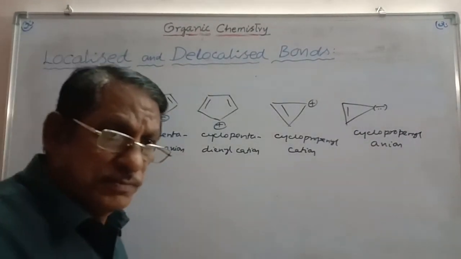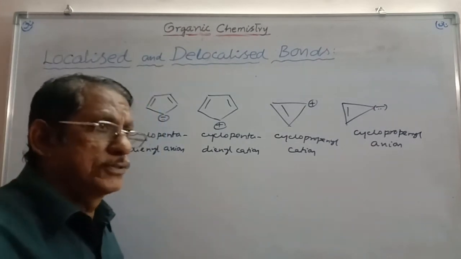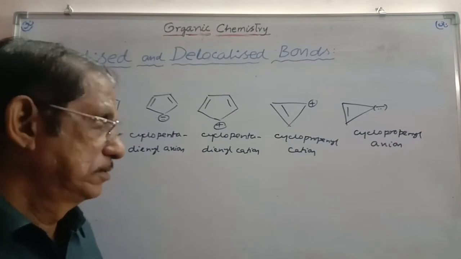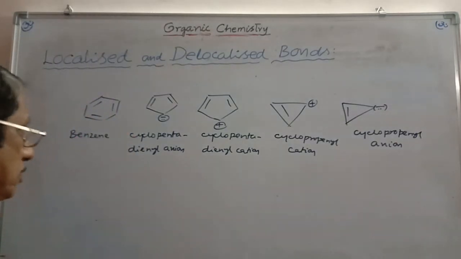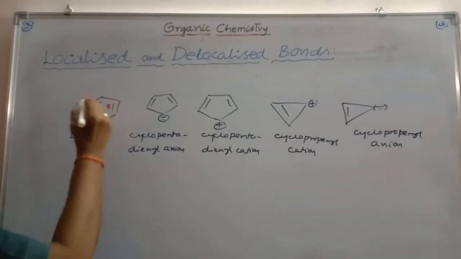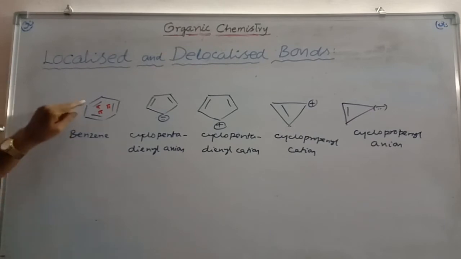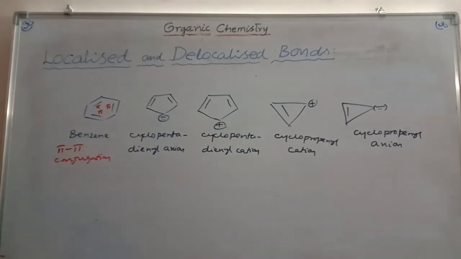Let us consider some more examples here, ring compounds, in order to get the experience. First of all, I am taking benzene. There are 3 pi bonds. This is pi bond, this is pi bond, this is also pi bond. These pi bonds are in alternate positions, and so this is having pi conjugation.